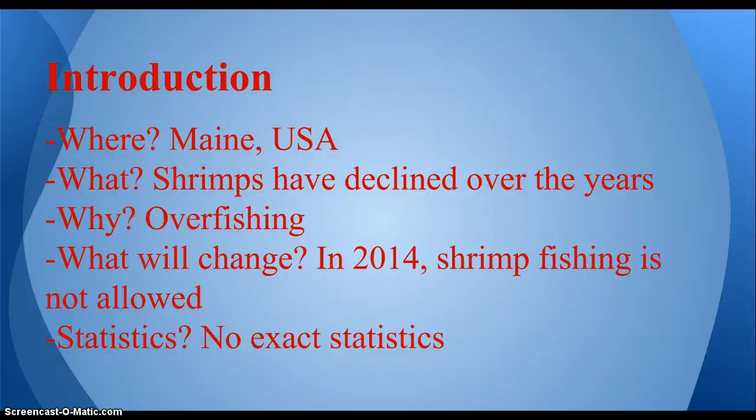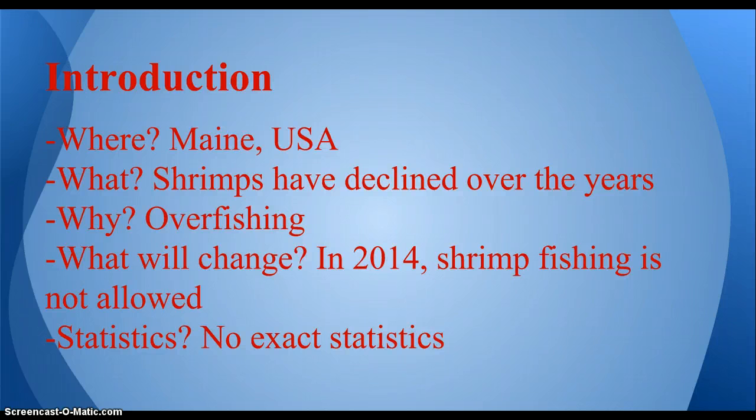What was the problem that they're facing? The problem was that the shrimp population drastically went back, and that the scientists started to be concerned about the population. Why did the population go back? The population went back because of overfishing.